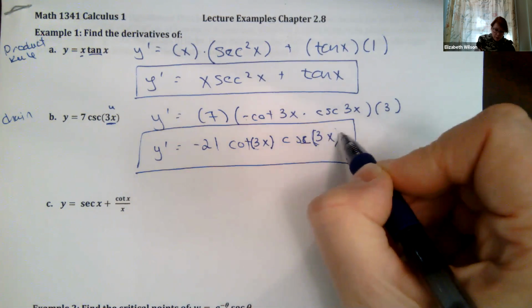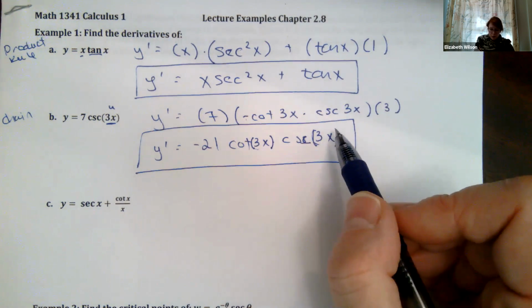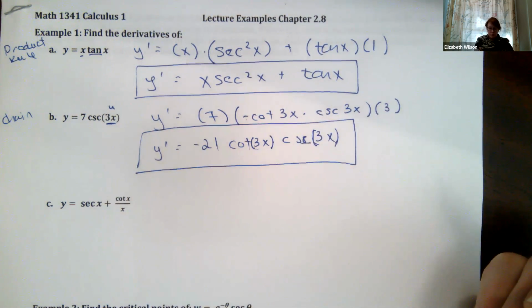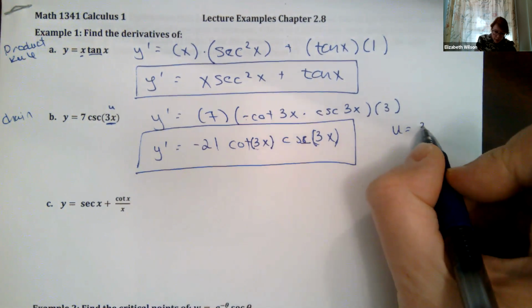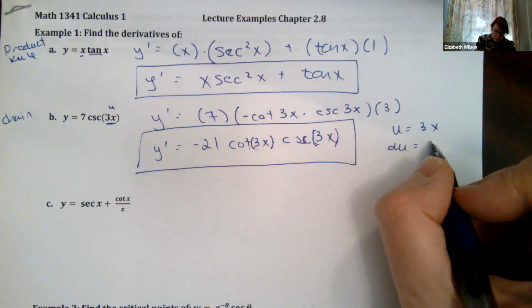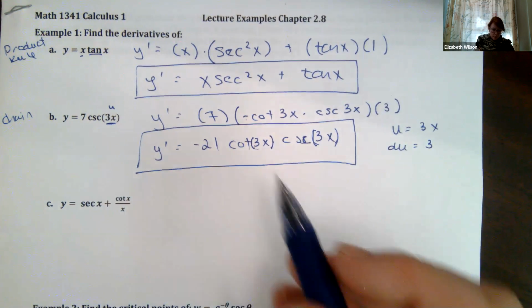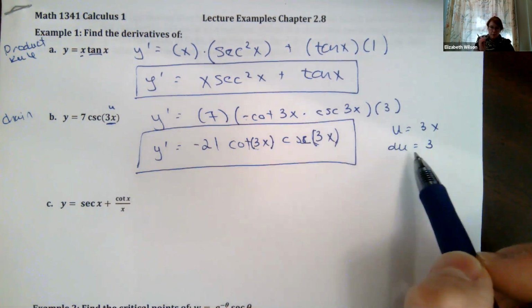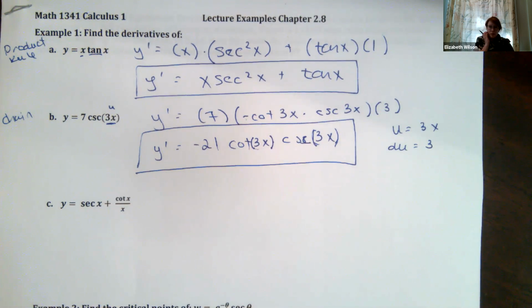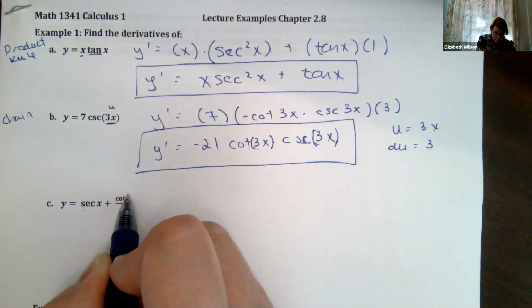Okay, don't be tempted to multiply everything through. Okay, it's that u. Right, so if I think of my u as 3x, my du is times 3. Okay, so this is cosecant of u. When I take that derivative, it's that derivative times du. All right, secant of x, cotangent of x over x.